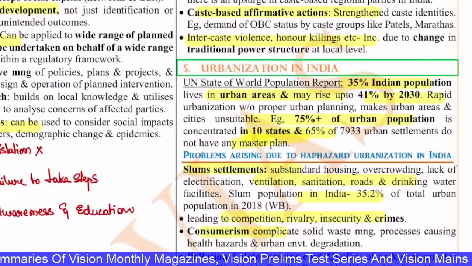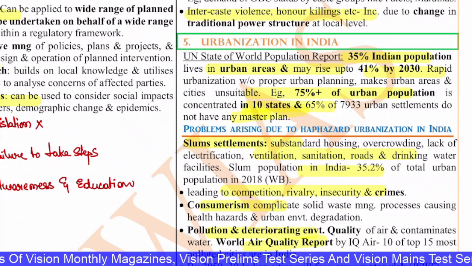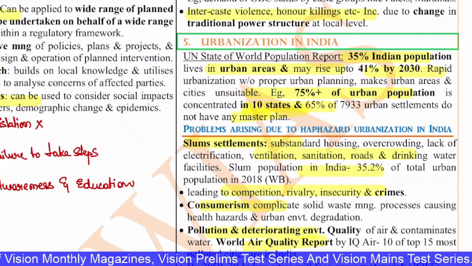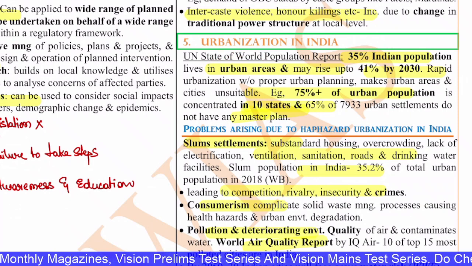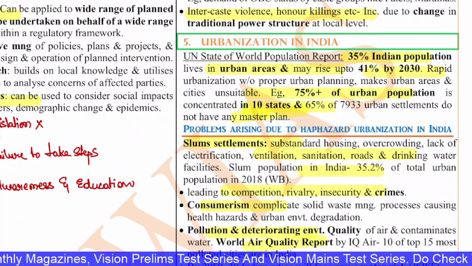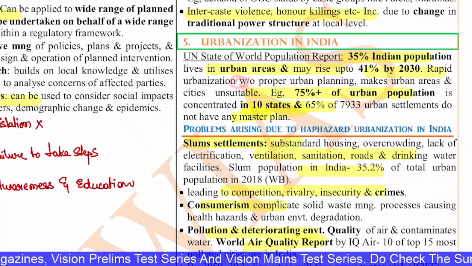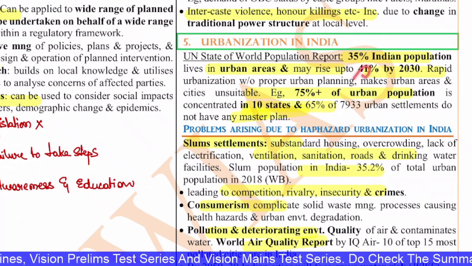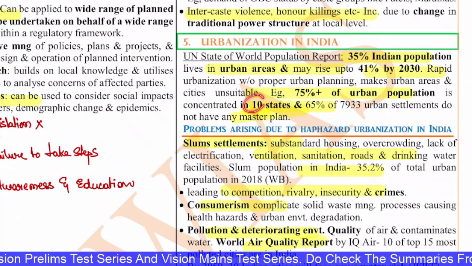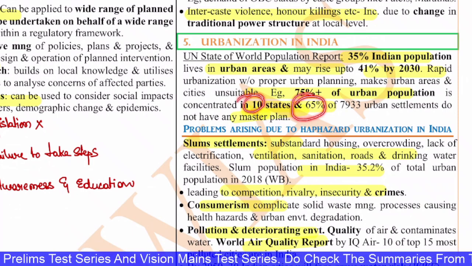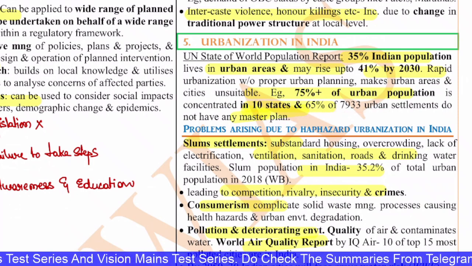Now let's look at the next question, that is urbanization in India. According to the UN State of World Population Report, 35% of the Indian population is living in urban areas, and this will go up to 41% by 2030, and to 50% in the next decade. Also, we are witnessing this rapid urbanization without proper urban planning, which is creating a lot of issues. 75% plus of the urban population is concentrated in only 10 states, and 65% of 7,933 urban settlements do not have master plans. These are the facts which you can remember and replicate in the exam.